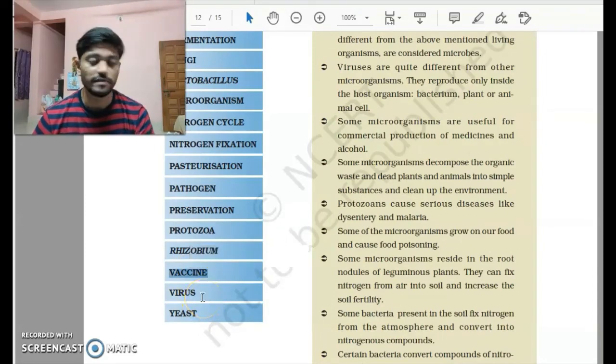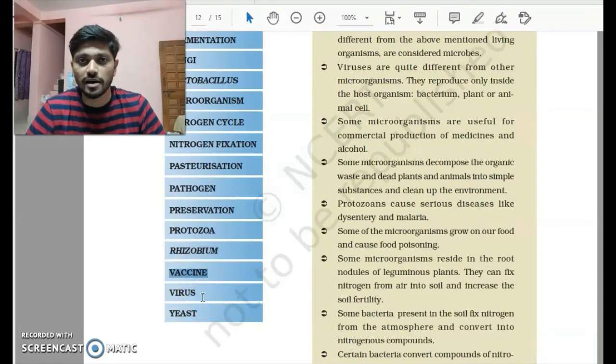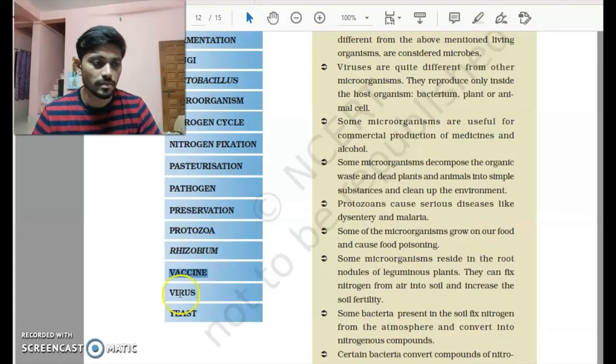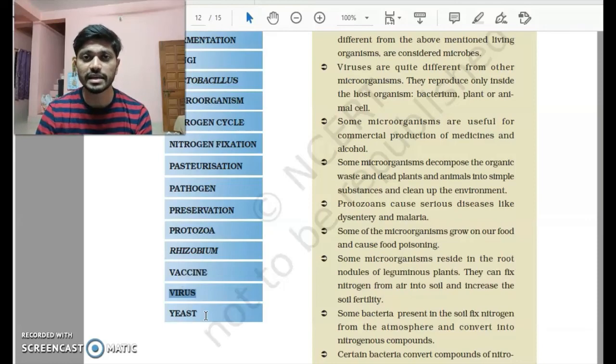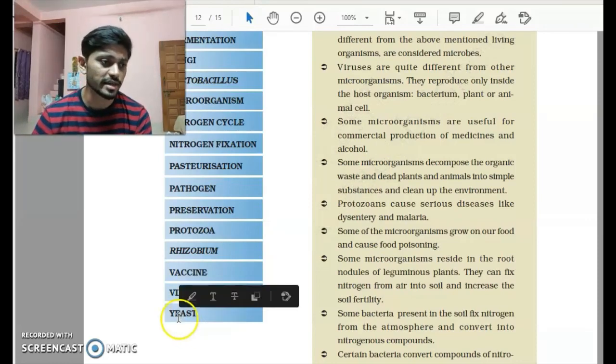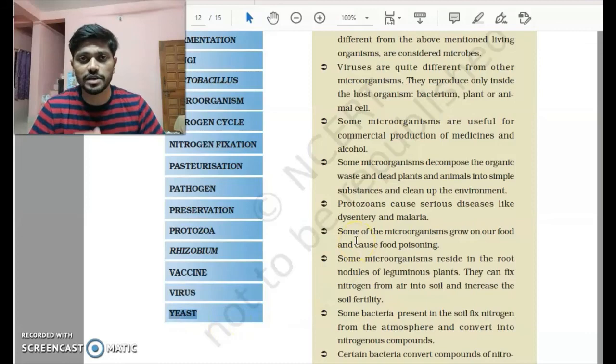Vaccine, we have discussed vaccine. What happens is that our body learns to defend against incoming bacteria, so whenever such harmful bacteria come into our body, it knows how to protect itself. So this is called a vaccine. Next we have virus, which is kind of different from microorganisms, but they are again harmful and spread diseases. Yeast: if you keep bread for a few days, you will see a green layer. This is caused by a microorganism called yeast.